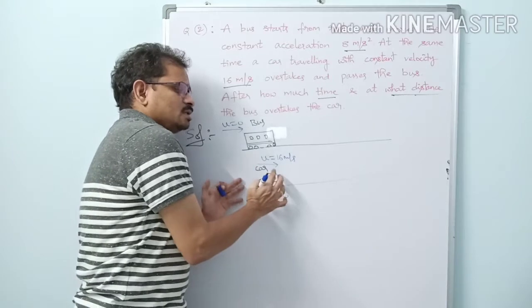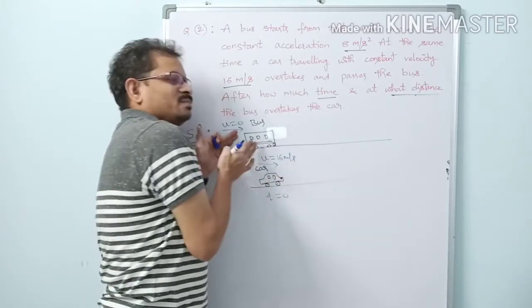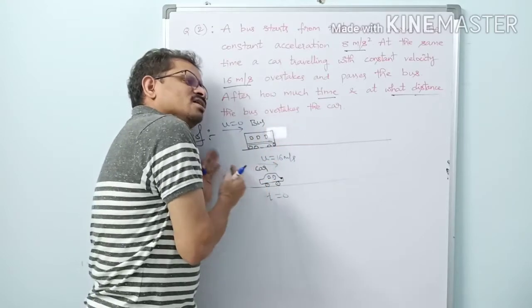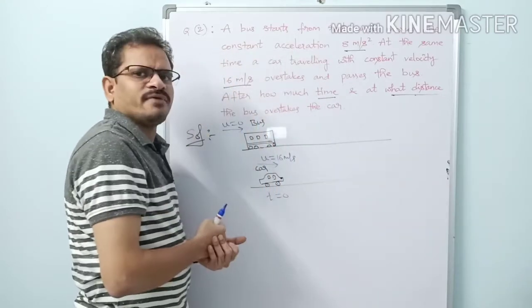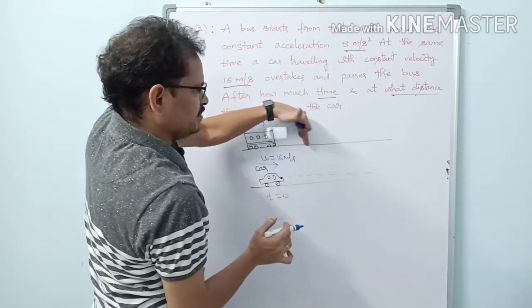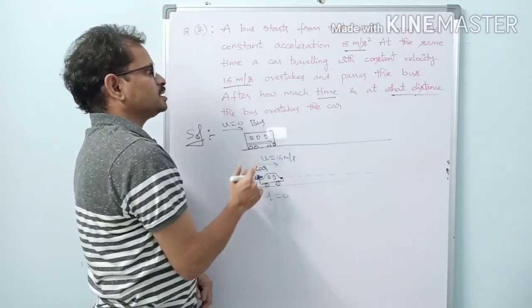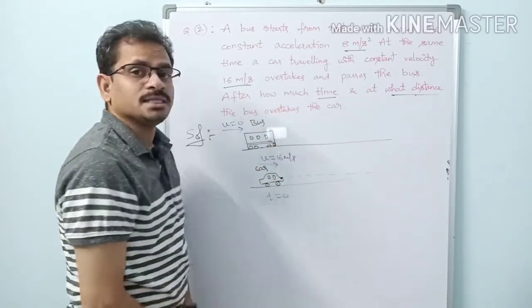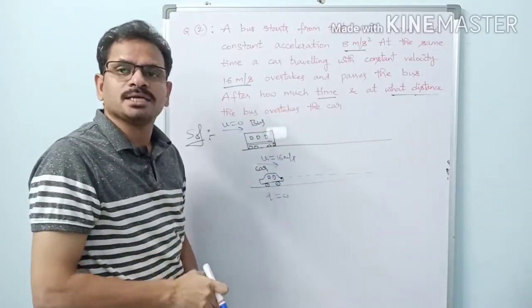So what happens now? This car moves away first, because the bus is just starting its journey. Slowly it starts, increases its speed, but the car is already moving fast. So car goes away like this, bus is coming back like this. So the question is, after how much time and at what distance the bus overtakes the car. Is it possible? Can the bus overtake the car?